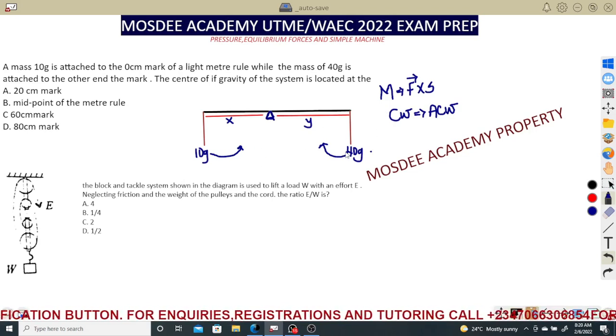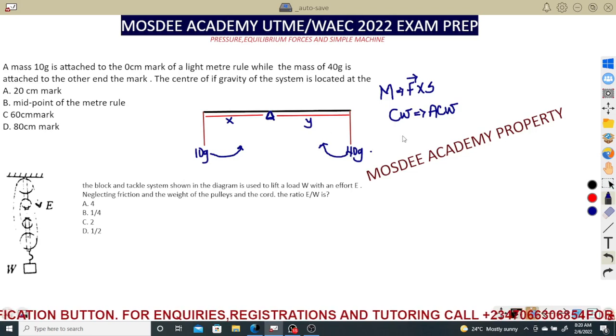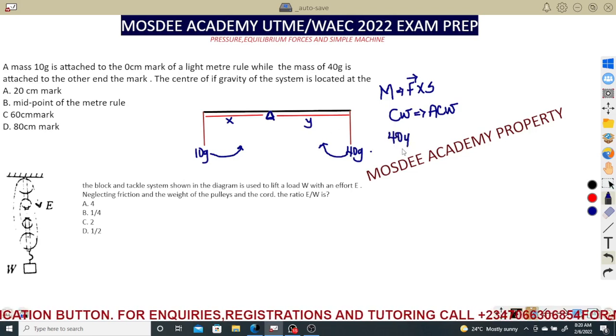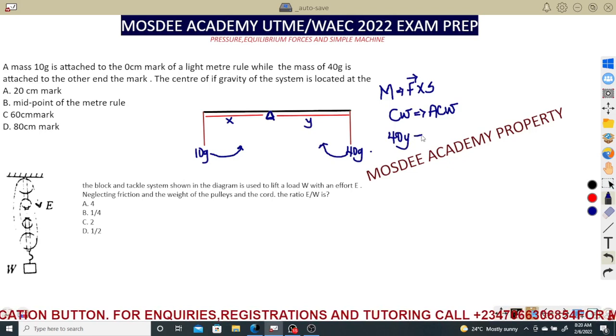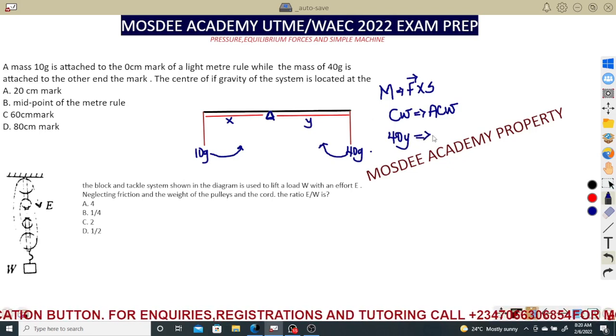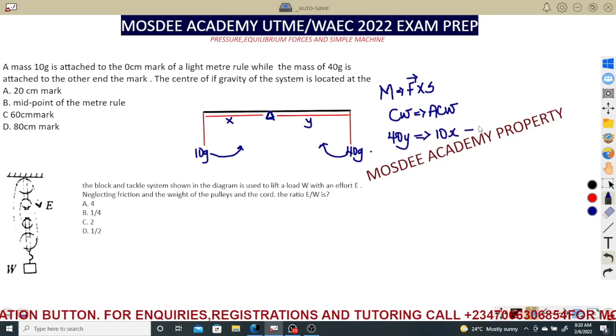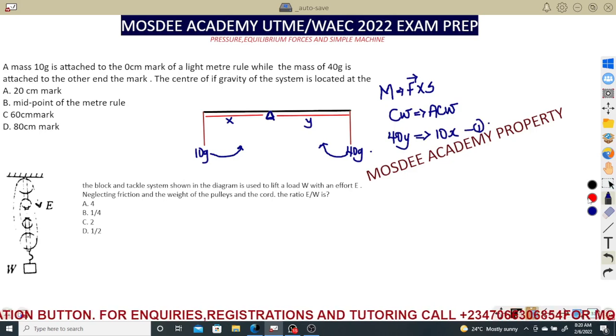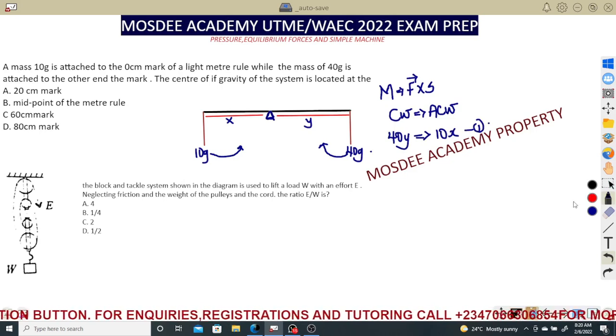So moment is force times distance. If you take force, 40y, force times distance must equal 10x, as you can see. That is equation 1. I hope students are following. Don't get bored, don't get bored at all, alright?